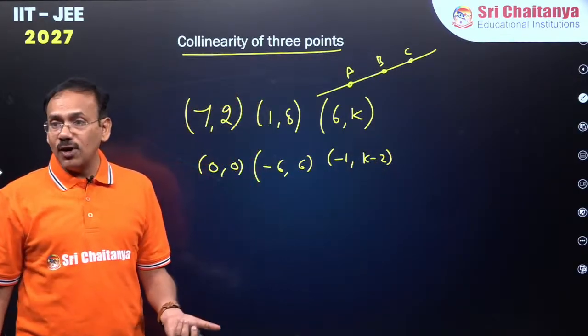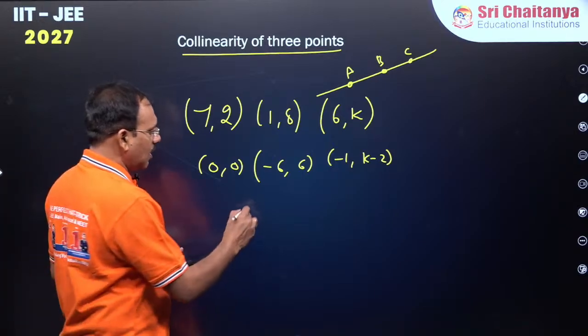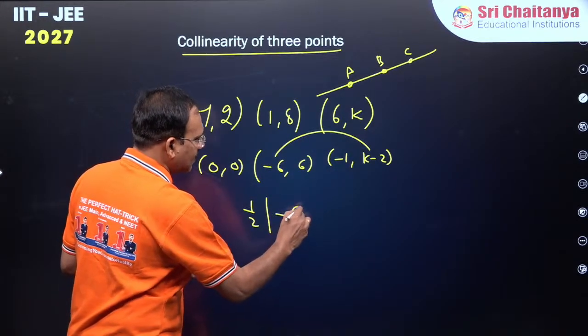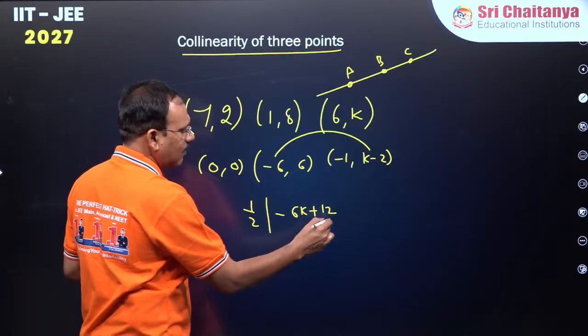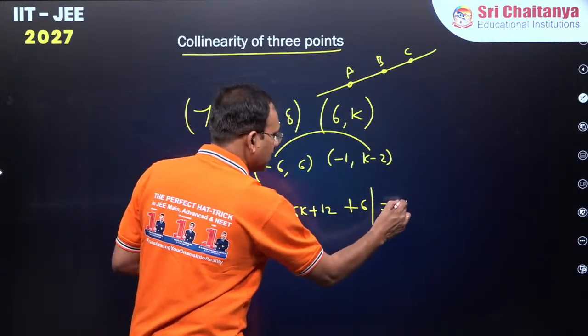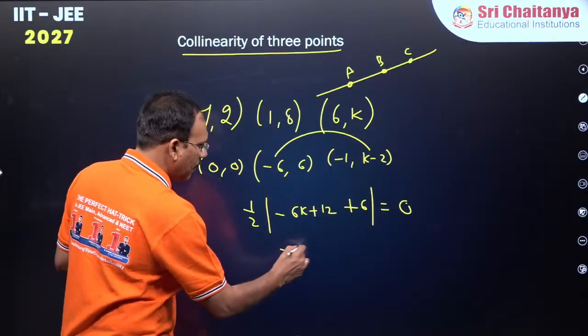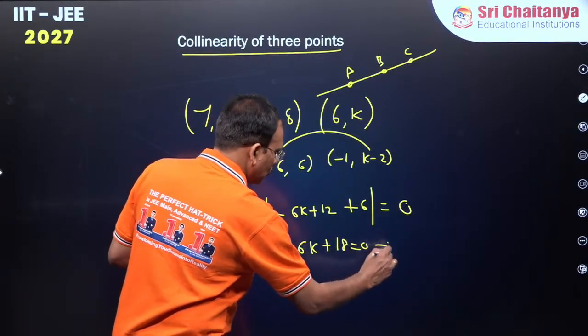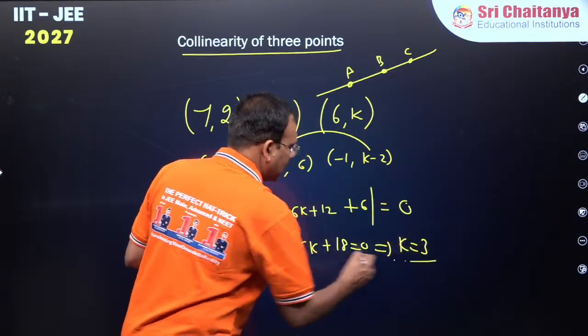These 3 points are collinear. So, half modulus AD minus BC: minus 6k plus 12, minus BC will become plus 6. This must be 0. So, minus 6k plus 18 equals 0, so you will get k to be 3.